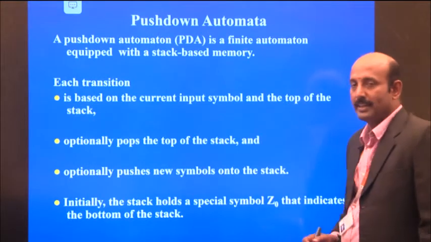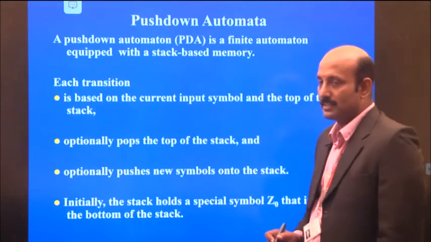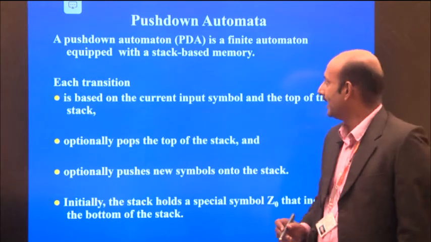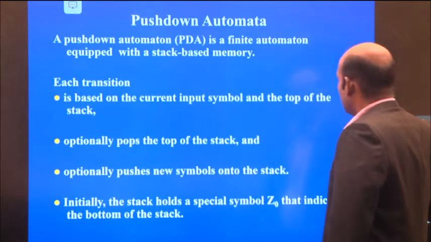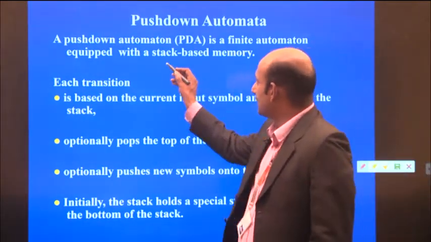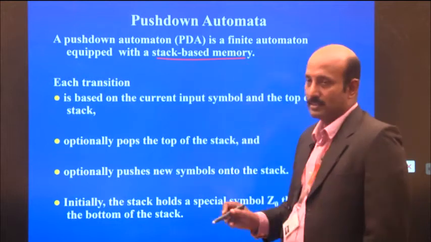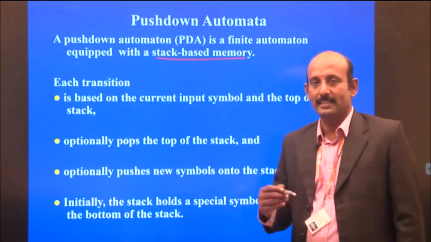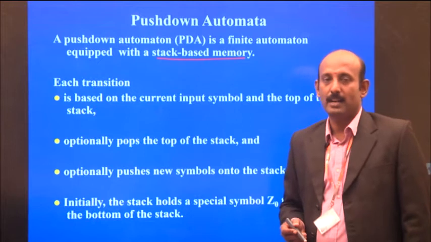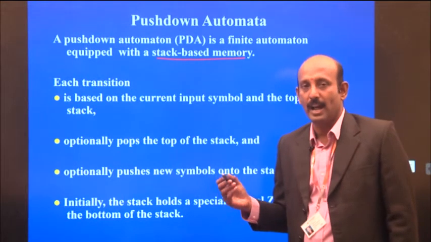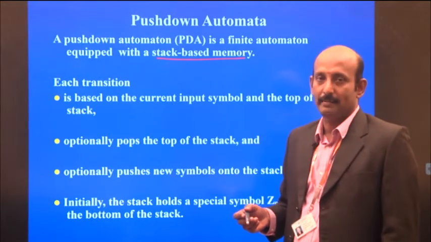A push-down automaton is abbreviated as PDA. A PDA is equipped with stack-based memory, because as I already told you, more memory is needed, that is unbounded memory. We are going to add the memory device into the finite automata.